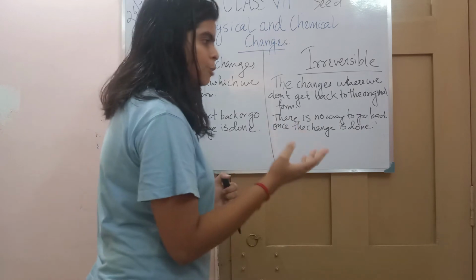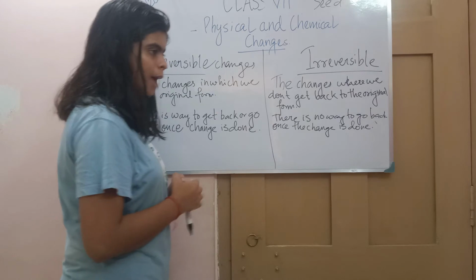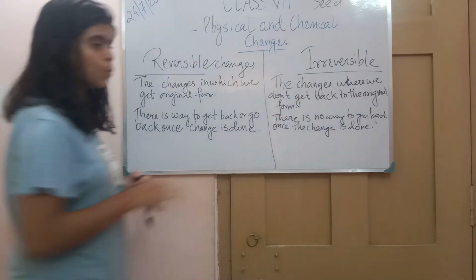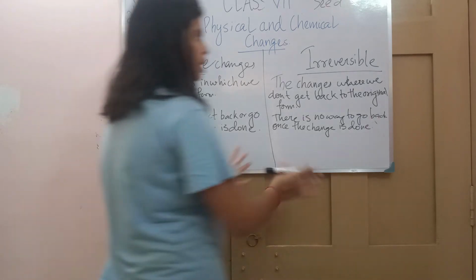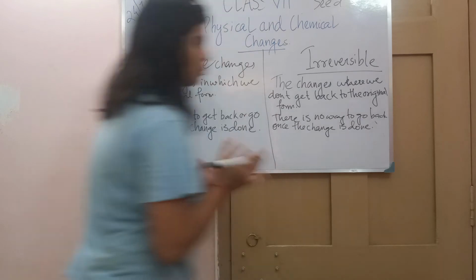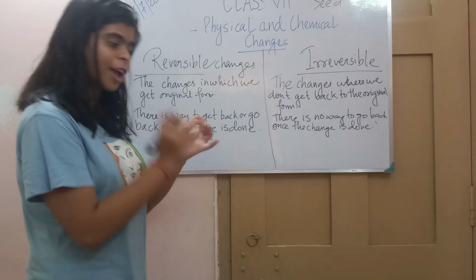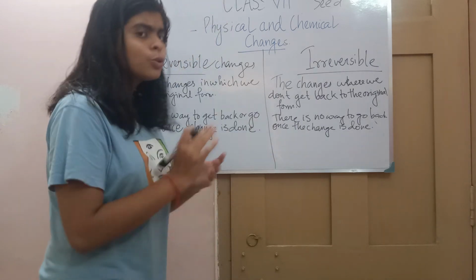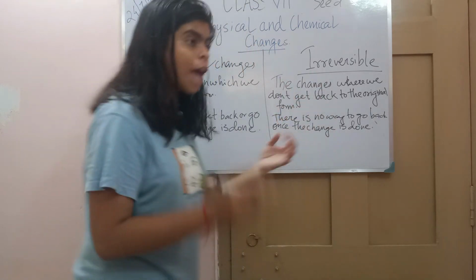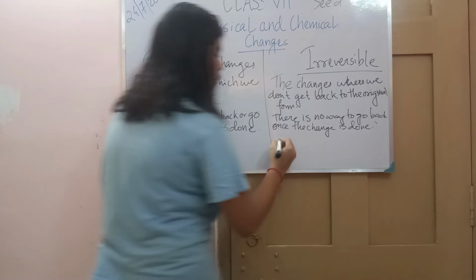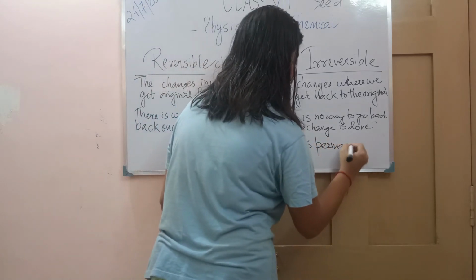Water is converting into ice. At the same time, ice can be converted into water. See? So it is reversible. Now tell me, if we don't get back to the original form, from where the change has started, then what kind of change is it? It is irreversible, and we can even say that it is a permanent change.